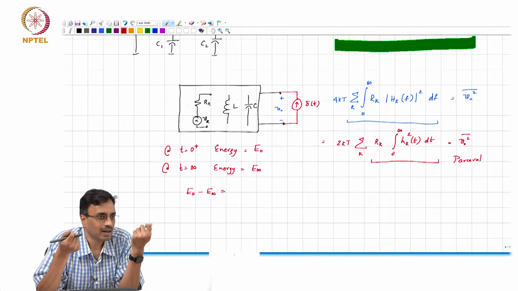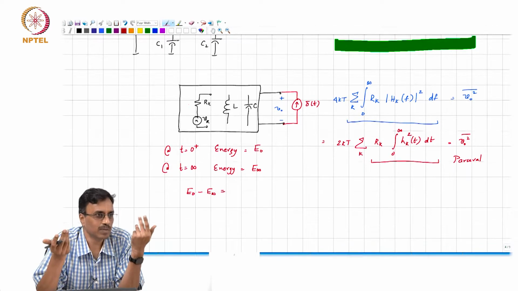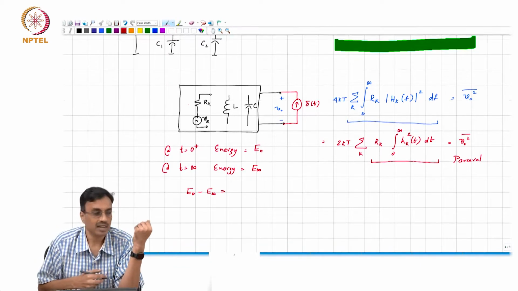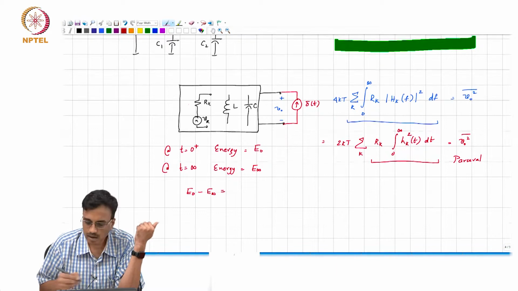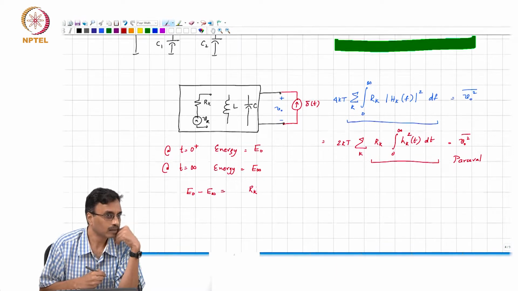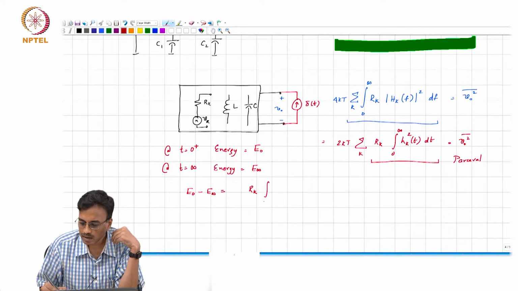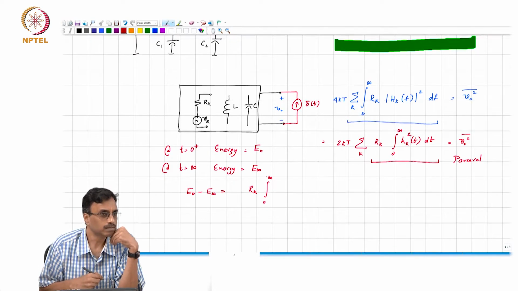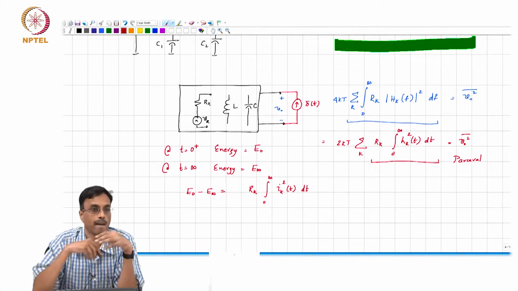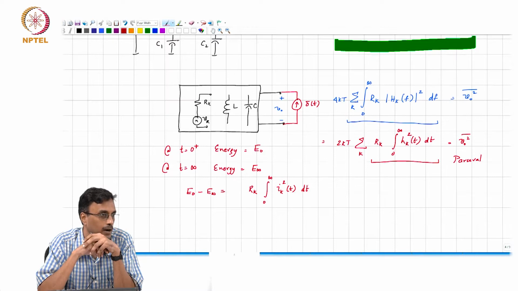I square R, right? The energy is simply nothing but the integral of the power. So, E0 minus E infinity is nothing but, in the kth resistor, Rk integral 0 to infinity Ik square of t dt. Correct?